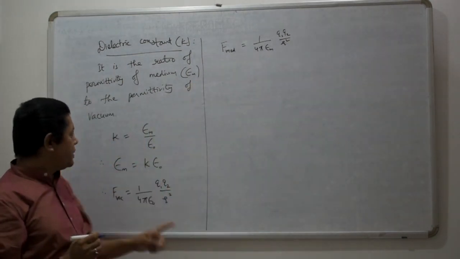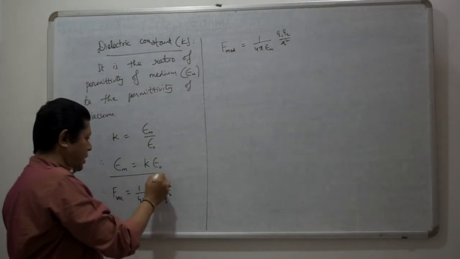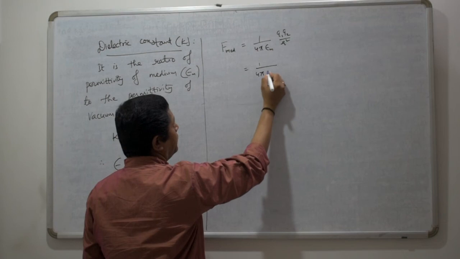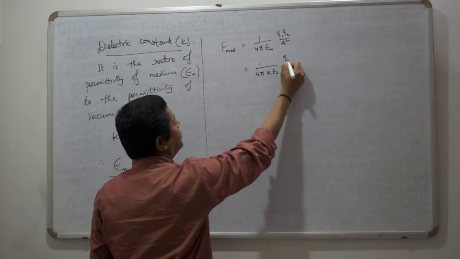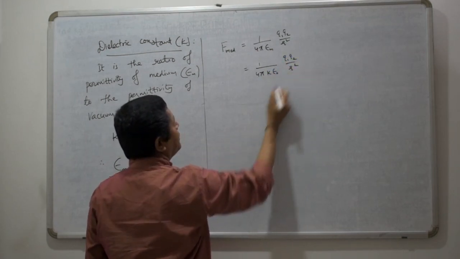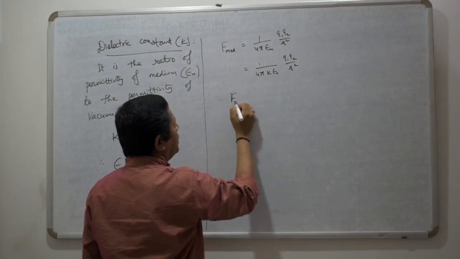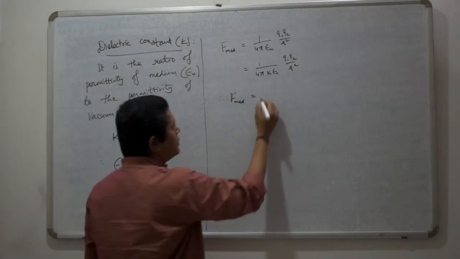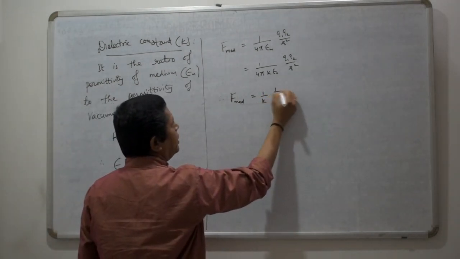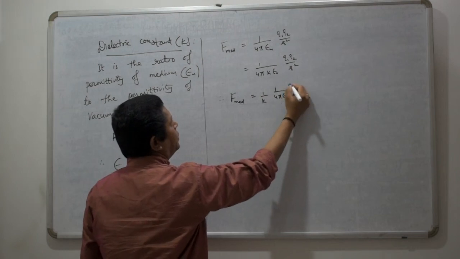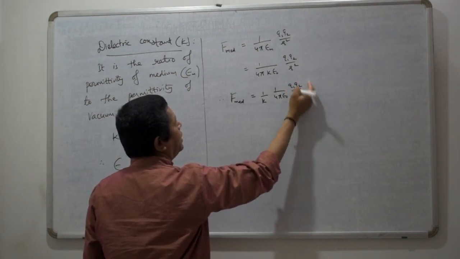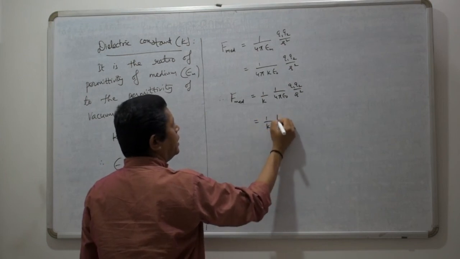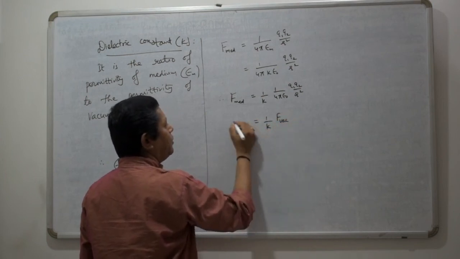Now this epsilon suffix m, if you replace it by this quantity, it becomes 1 upon 4 pi k times epsilon 0 q1 q2 by r square. And therefore, the force between two charges in a given medium is 1 by k times 1 upon 4 pi epsilon 0 q1 q2 by r square, and this quantity is nothing but the force acting between two charges in vacuum.